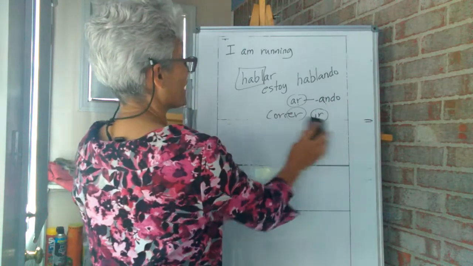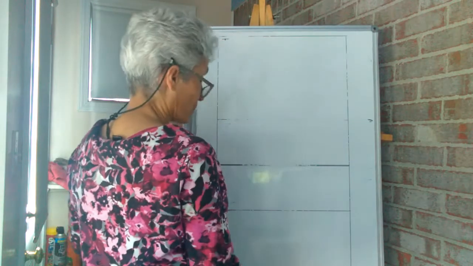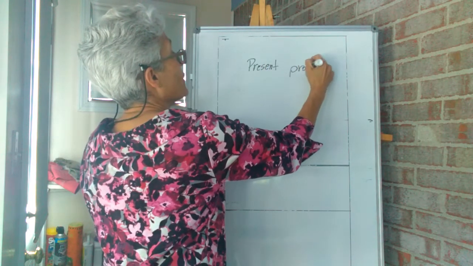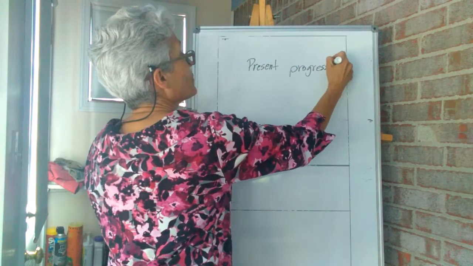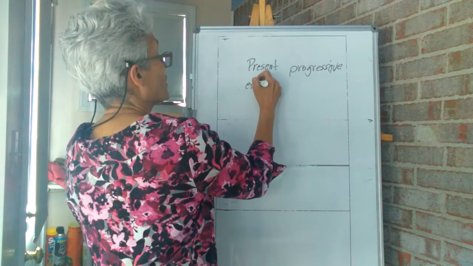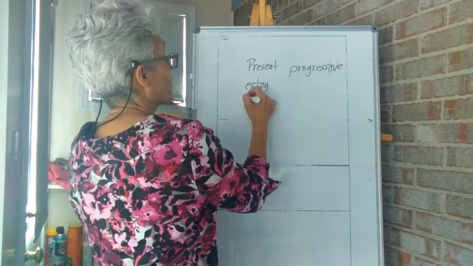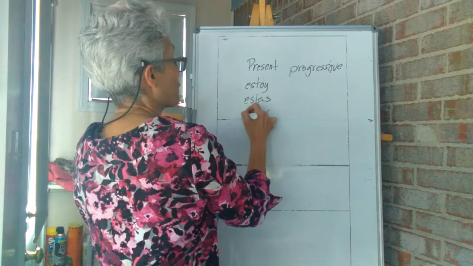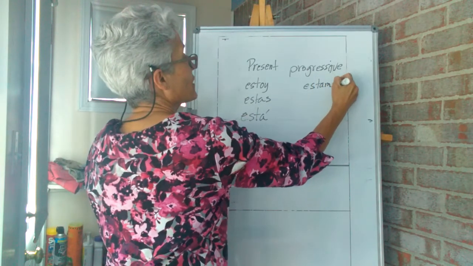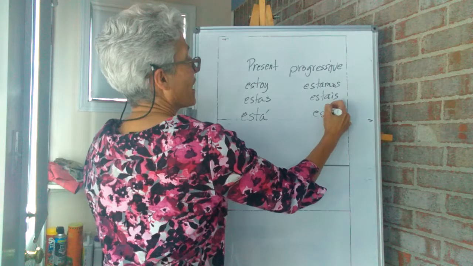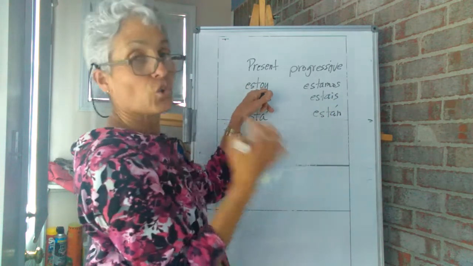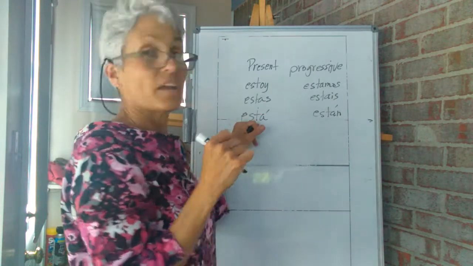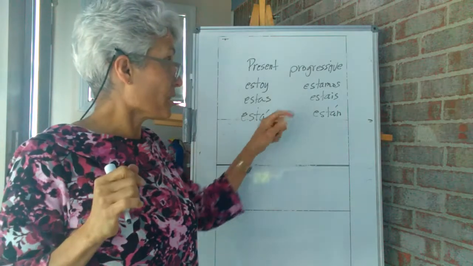Okay, so for making the present progressive, you have to know estar. Estoy, está, estás, está, estamos, estáis, and están. Okay? Yo estoy hablando. Ustedes están escuchando. No está lloviendo. It is not raining.